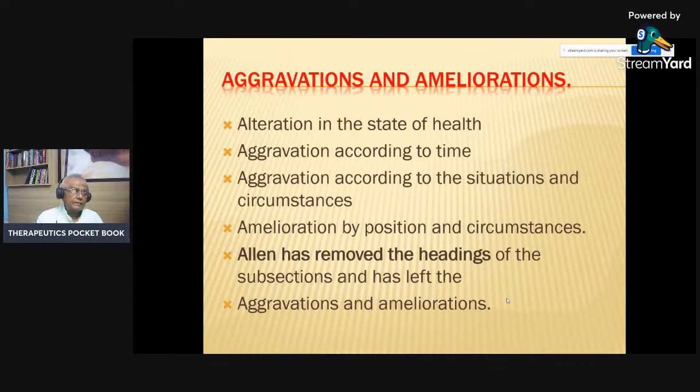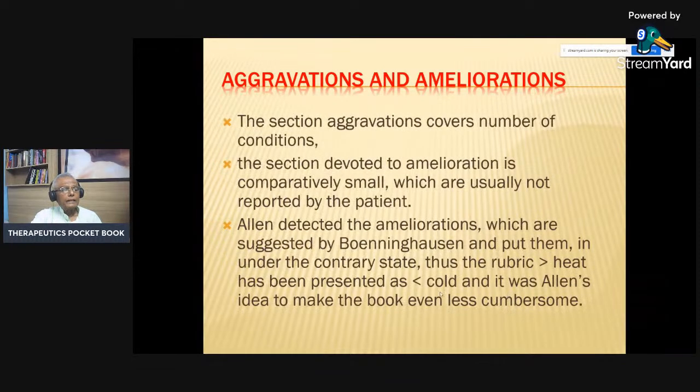Allen has removed the headings of the subsections, and he has left the aggravations and ameliorations. Then these sections of aggravations cover a number of conditions. The conditions devoted to ameliorations are comparatively small, which are usually not reported by the patient.